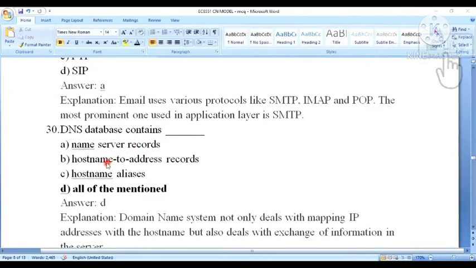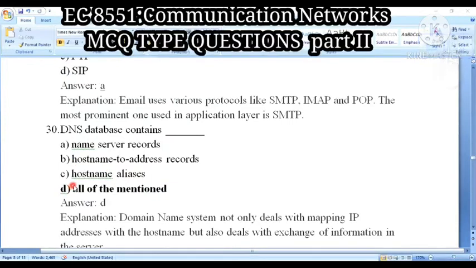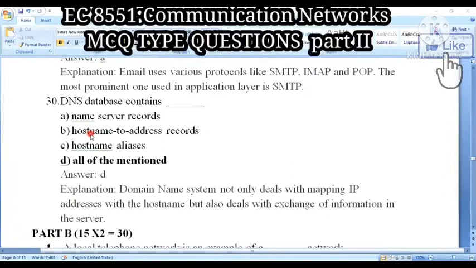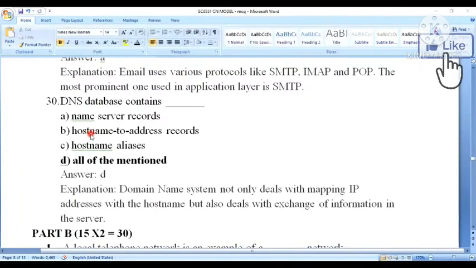Right. Next question. DNS database, that is Domain Name System. The DNS database contains: option A, name server records; option B, host name to address records; option C, host name aliases; option D, all of the mentioned. So here the answer is whatever I'm saying given here, all the above are correct only, isn't it?